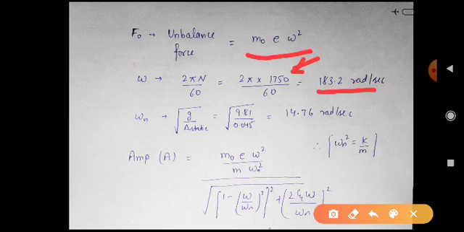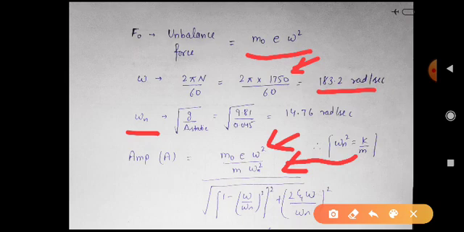Now we put the formula: A equals F naught by k, putting the value of F naught as m naught e omega square, where omega is the operating speed of the machine, and putting the value of k as m omega n square. Here we can easily find the value of omega n. We know omega n equals square root of g upon delta static, the static deflection, which is given to us, that is 0.045 meter.